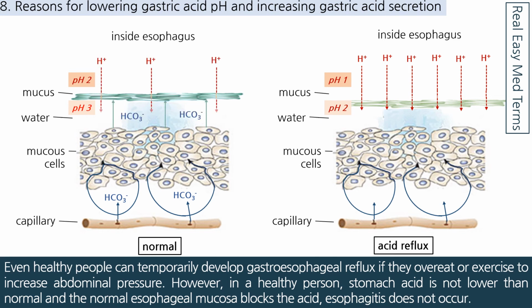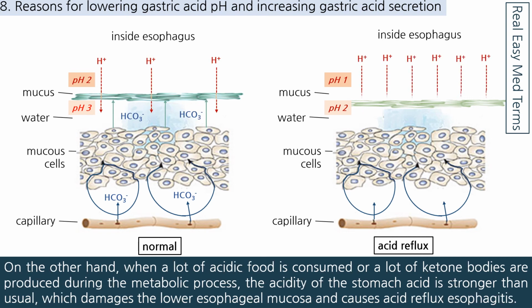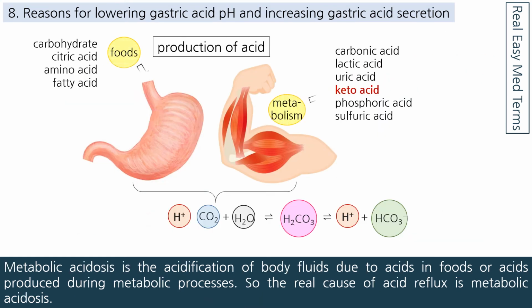Esophagitis does not occur. On the other hand, when a lot of acidic food is consumed or a lot of ketone bodies are produced during the metabolic process, the acidity of the stomach acid is stronger than usual, which damages the lower esophageal mucosa and causes acid reflux esophagitis. Metabolic acidosis is the acidification of body fluids due to acids in foods or acids produced during metabolic processes. So the real cause of acid reflux is metabolic acidosis.